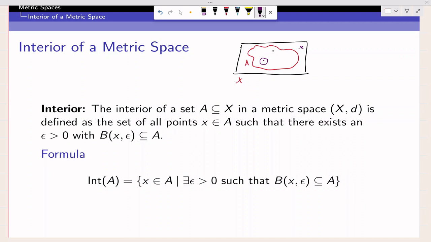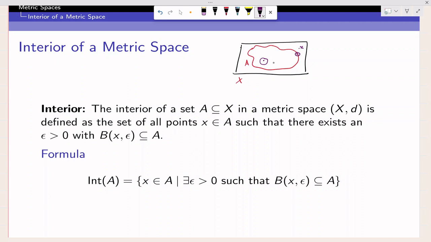For example, suppose I'm taking any point on the boundary. No matter what small radius I take, the open ball will not be a part of A, it will go outside A. Suppose I'm drawing this open ball, then you can find that some portion of the open ball is outside the set A. So this boundary point is not an interior point of set A.